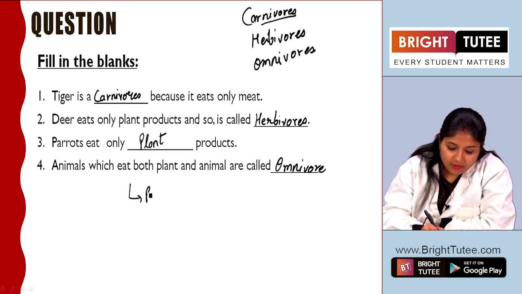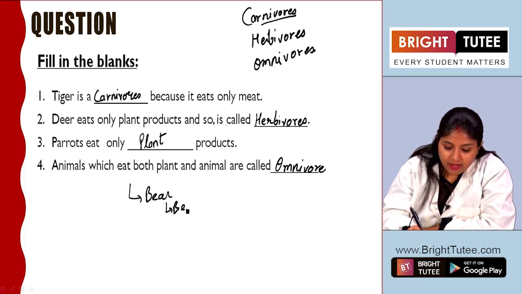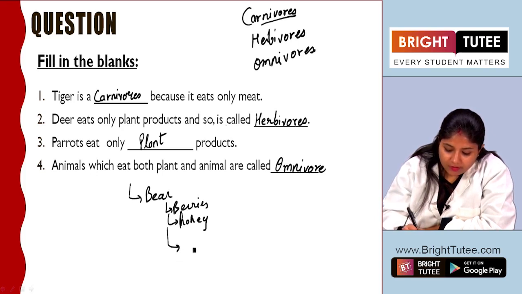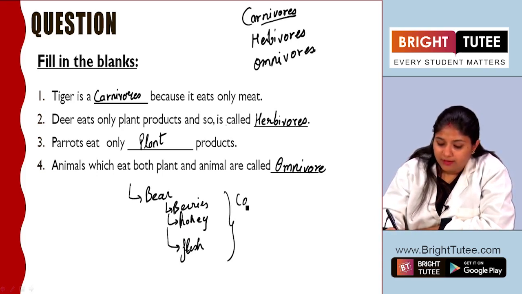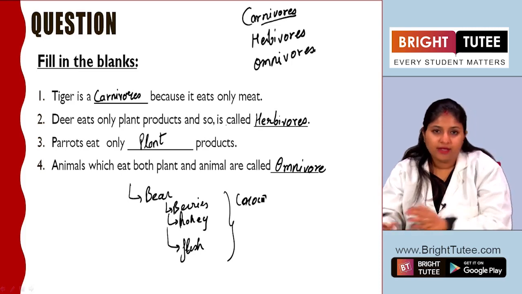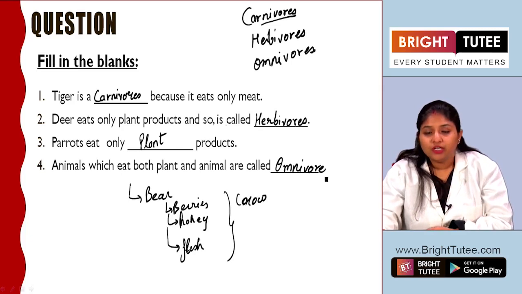One example is what? Bear, right? We know bear eats berries as well as honey, right? Then it also eats the flesh of fishes and different small animals, right? So this is an omnivore. Similarly, another example is the crow, and various other examples are there. So this is an animal which eats both animal as well as plant products.